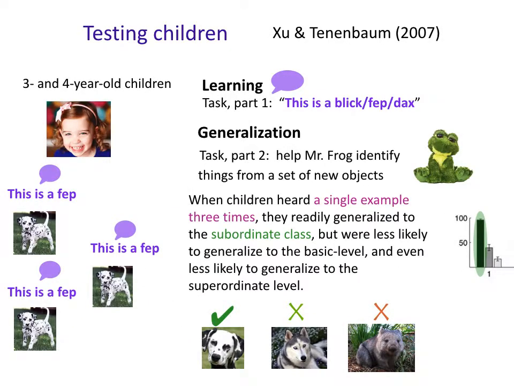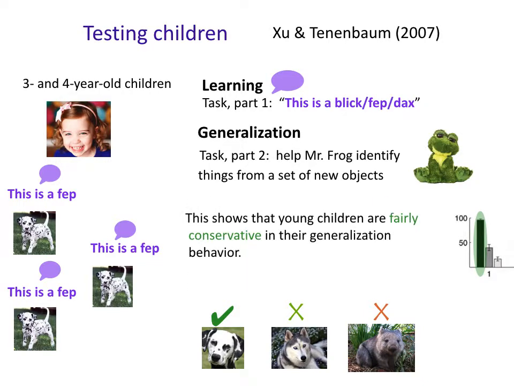So when children heard a single example 3 times, that is the very same Dalmatian, say, called a fep, they readily said, okay, all the other Dalmatians are feps too, but they're less likely to generalize to all other dogs and even to all other animals, which is these 3 bars we see on the right-hand side here. So the tallest bar is the subordinate, in this case Dalmatian from this example. The lighter gray bar is the dog, and the lightest gray bar is animal. And you can see that the tallest one really is that subordinate class. I think fep means Dalmatian. So this shows that children are fairly conservative in their generalization behavior, but that's really when you just see the same thing labeled 3 times.